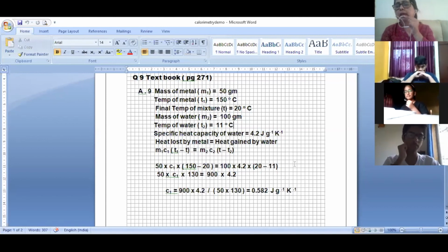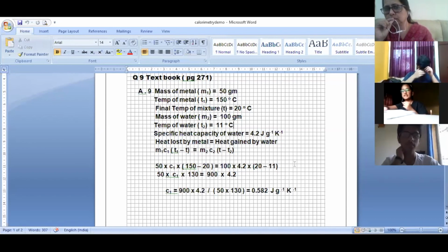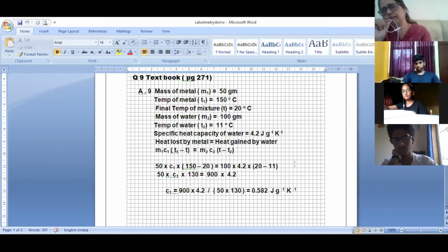Ma'am, in this question C2 was given, but what if C2 is not given in some questions, how do we solve it? No, one minute, Mariam. Only one thing will not be given. Here, C1 is not given. In the next question, it can be that C2 is not given, but C1 will be given. Now see my next question. That is why I want to solve the next question, the 10th one.